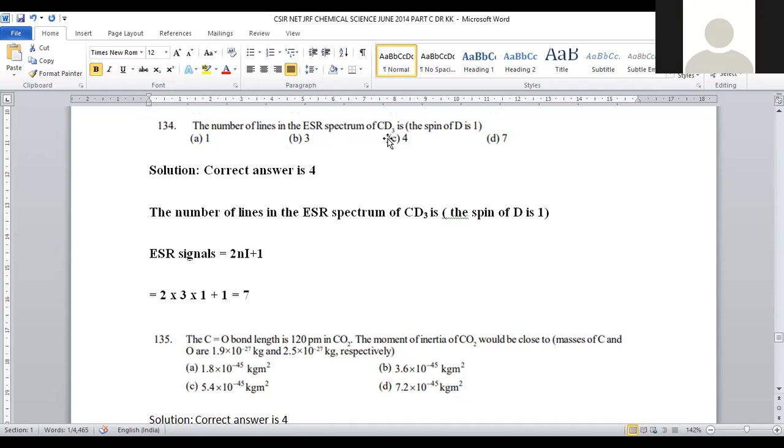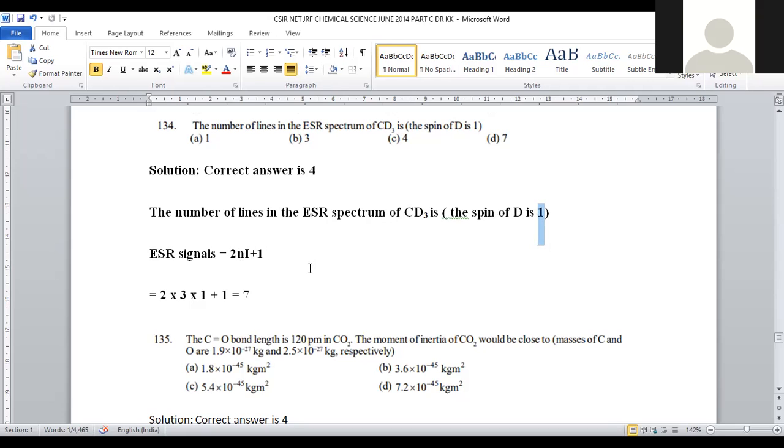When we take CD3 dot, meaning the CD3 free radical, deuterated methane, we can take. In order to predict the ESR spectral lines, we have to use the empirical formula 2NI plus 1. N denotes the number of deuterium atoms present, and I is the angular momentum value, which is provided as 1.